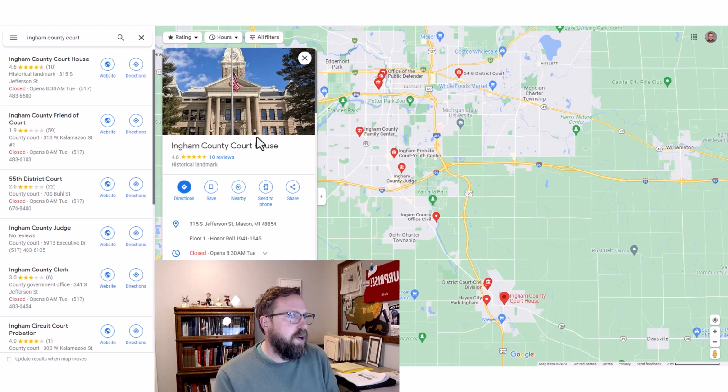Regardless of which one you go to, I think you should go there physically, check it out. You can find out when motion day is just by walking in and talking to a clerk. Find out when motion day is for the circuit court because that will have more interesting motions. And you can go and just sit in the gallery and watch motion day and see how justice is doled out.